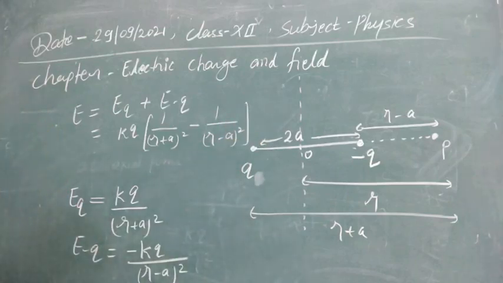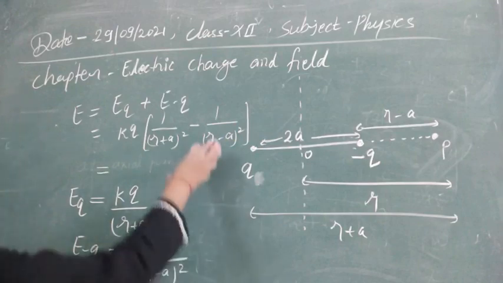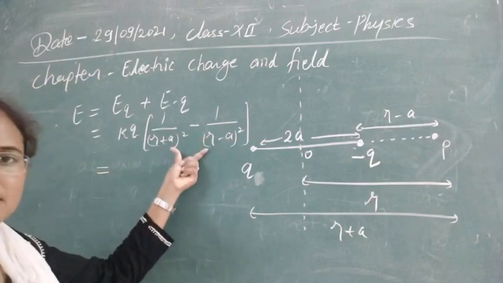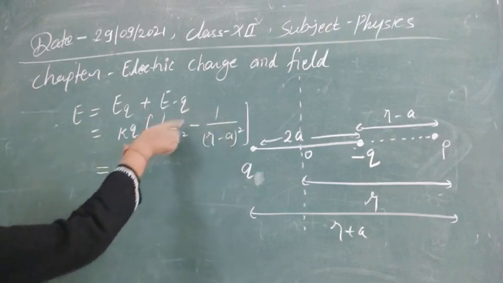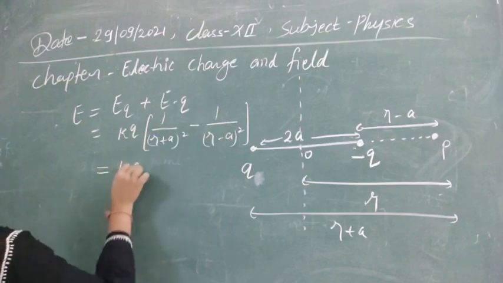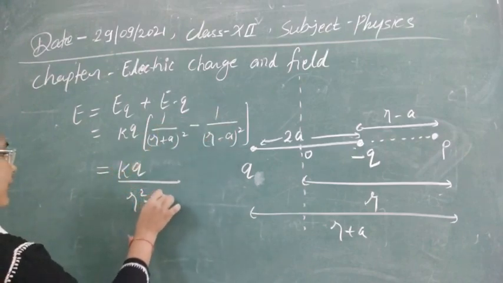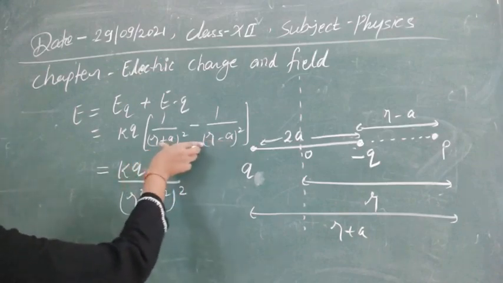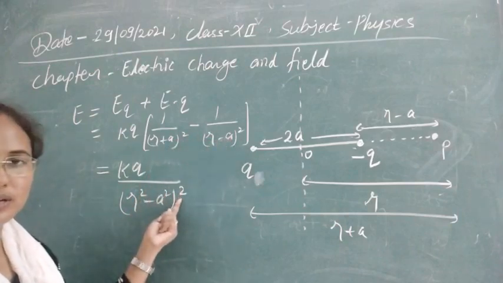Now you can solve this bracket by taking the LCM. Then its value is obtained as kq upon, downward, r square minus a square whole square, because r plus a multiplied by r minus a is r square minus a square, and this is whole square.